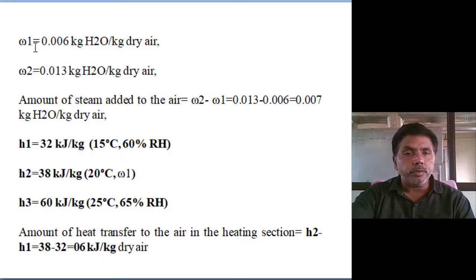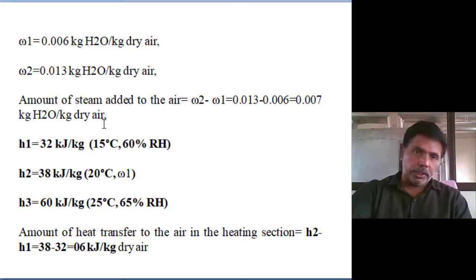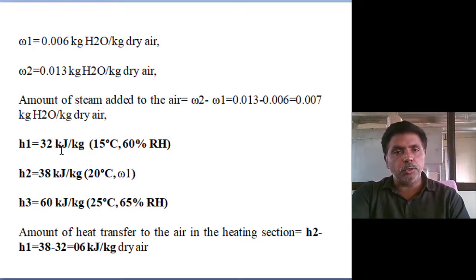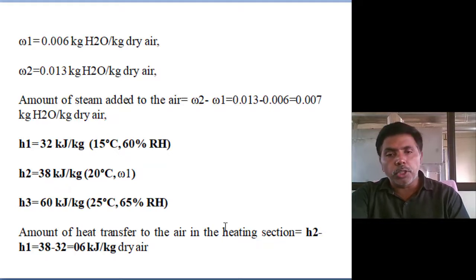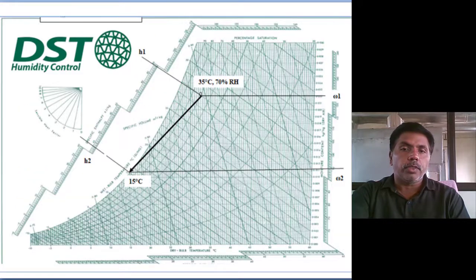Taking the moisture content at 20 degrees and at 25 degrees, how much moisture is added is the difference, which is 0.07 kg of water vapor per kg of dry air. Enthalpy initially is 32 kilojoules, then after sensible heating to 20 degrees the enthalpy is 38 kilojoules. Then the amount of heat added in the heating section only is 38 minus 32, which is 6 kilojoules per kg of dry air. Okay, this problem is simple.